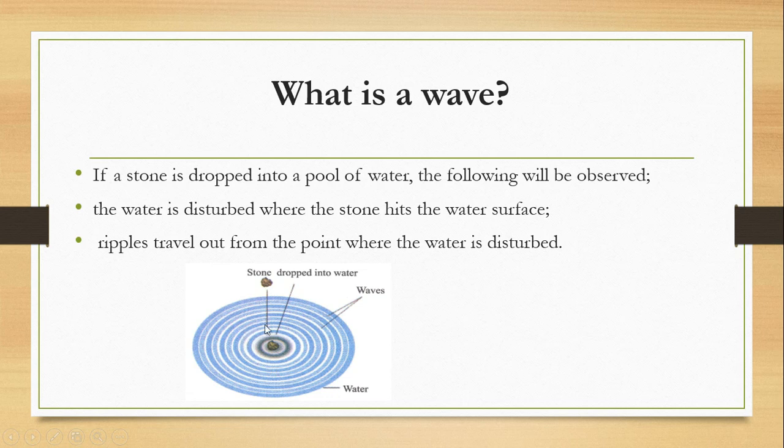So this movement, the traveling of the ripple, is a form of energy, and we know that energy due to motion is kinetic energy, meaning that in waves, one, there is disturbance, two, energy is transferred, and this energy does not cause permanent displacement on the medium.